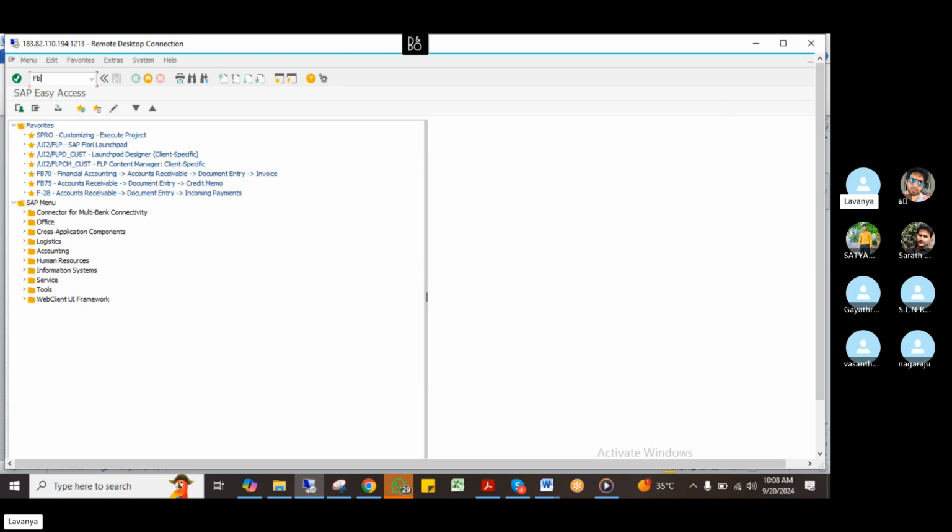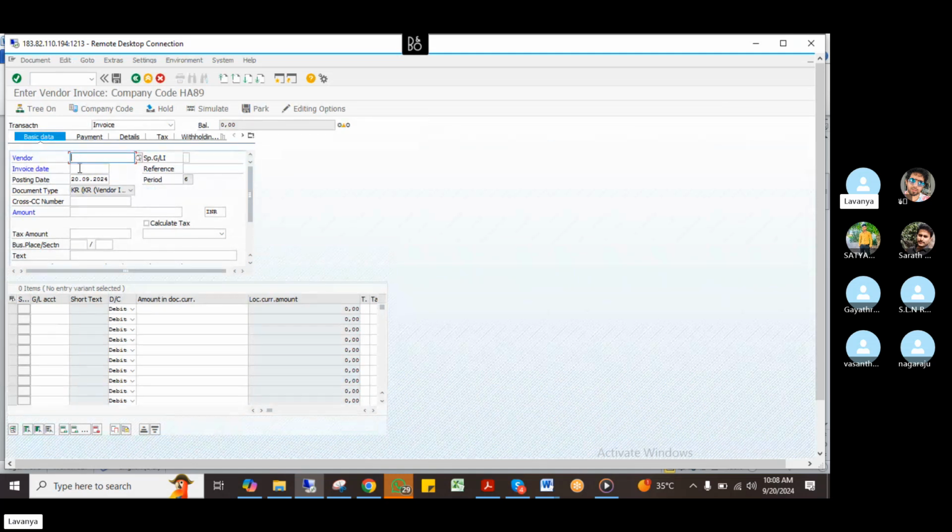Go to FB60. Now this is related to the vendor. So I'm posting an invoice now. The vendor is only one vendor, right? So this vendor only I'm having, and the invoice date is today's date. Business places are very important. We already set up, right? Business place and section code also, and come to here. This is relating to purchases.